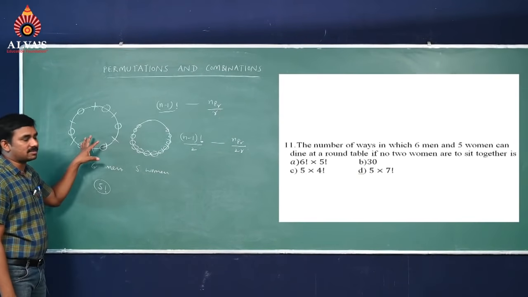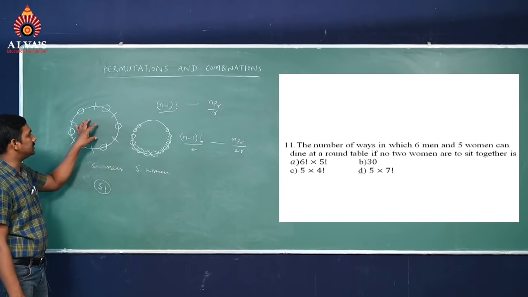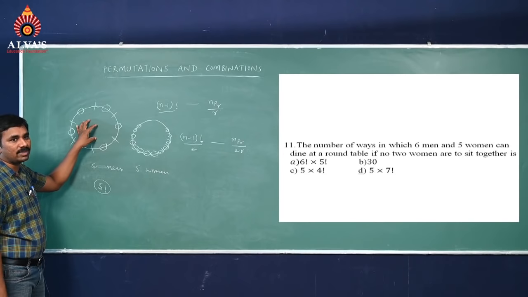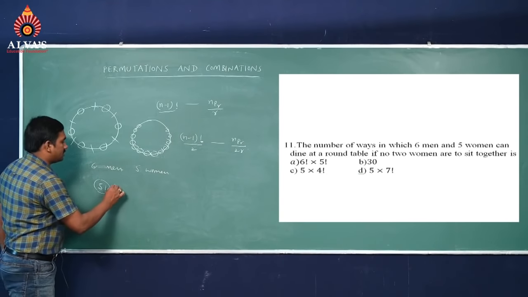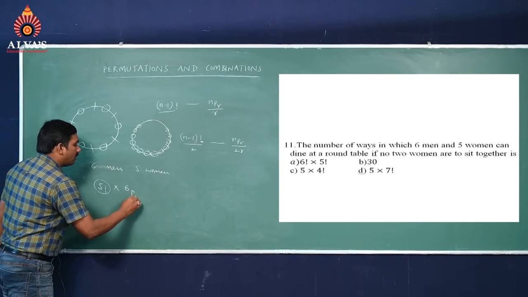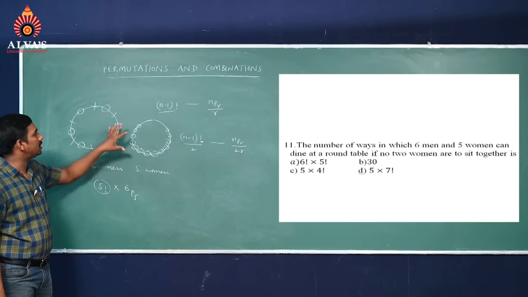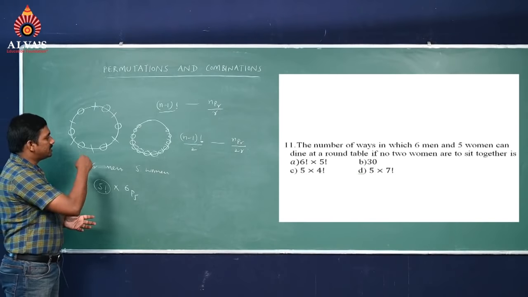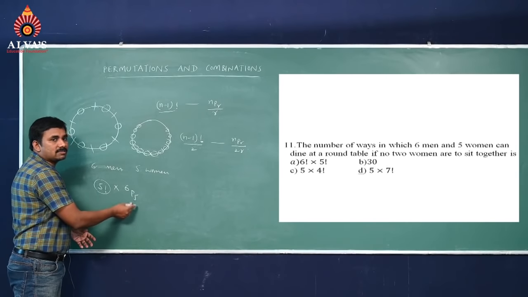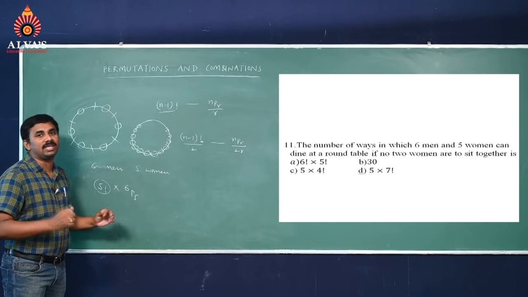Among these 6 places, the 5 women can be arranged in 6P5 ways. These women do not want to sit together, so between the men we arrange the 5 women in 6 places, that is 6P5. This comes under linear permutations only.